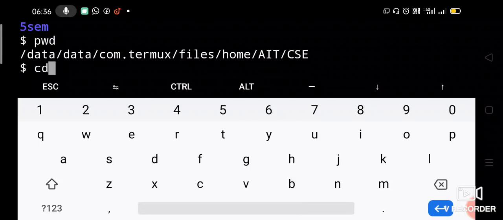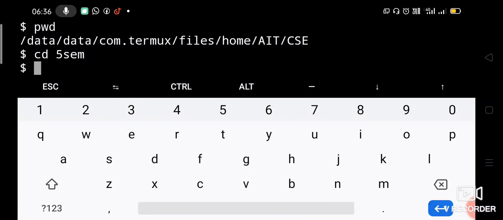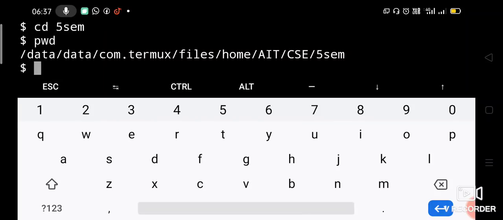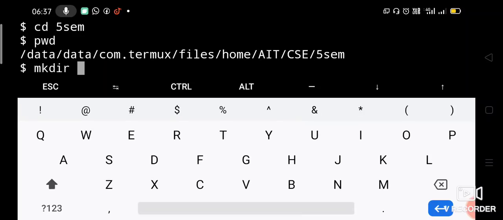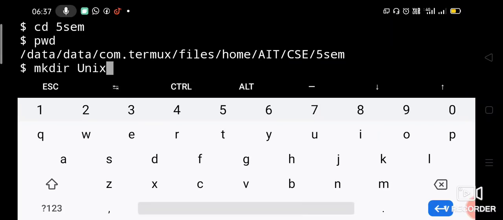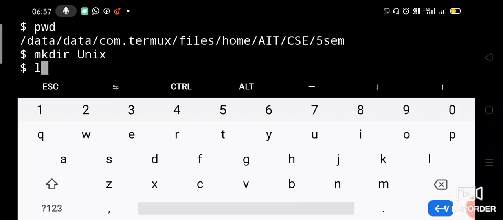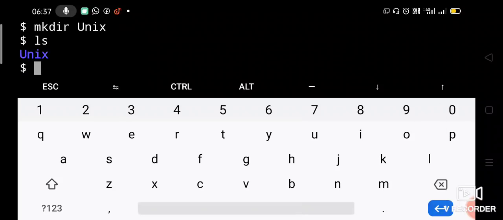How to get into the 5th sem directory? Let us say cd 5th sem. Now check where we are. Now we are under 5th sem directory. Now under 5th sem directory, we need to create Unix. Okay. So now let us create mkdir a directory called Unix. Okay. So now Unix directory is created. Let us check ls. See here Unix.